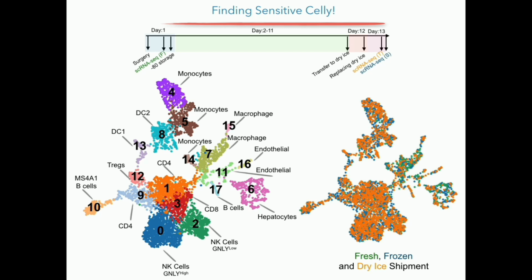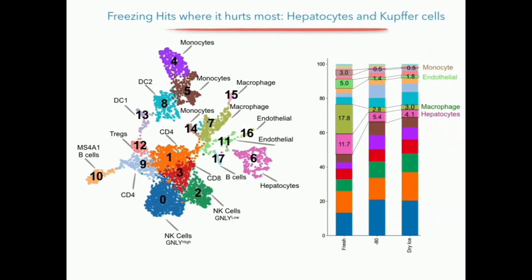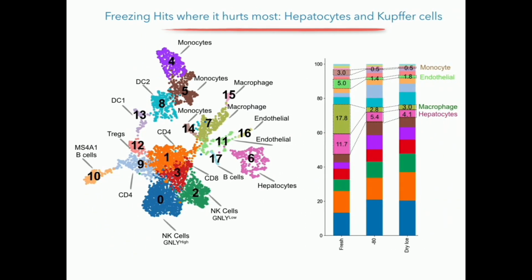And if you see, there are 2 cell types which we found were most affected by freezing. And these 2 cell types were the most important cell types which you want to look into in liver, hepatocytes and Kupffer cells, right? So if you see that in fresh, you see almost 10 to 15% of hepatocytes and Kupffer cells, but after freezing, you lose these cells.